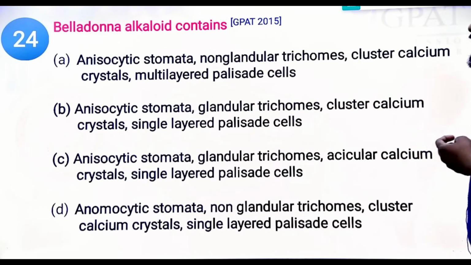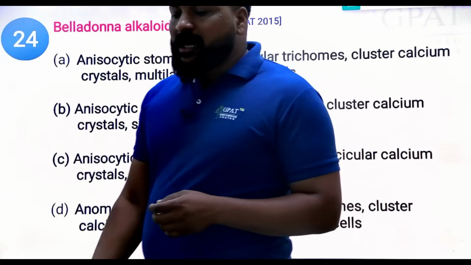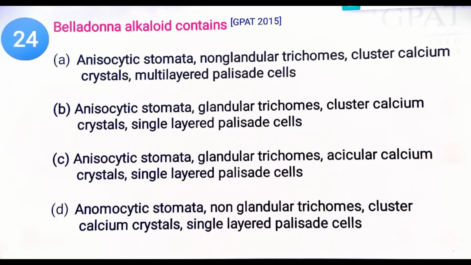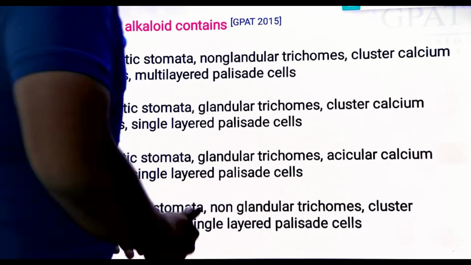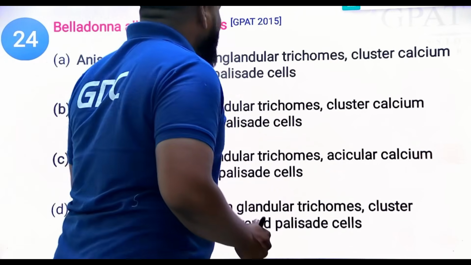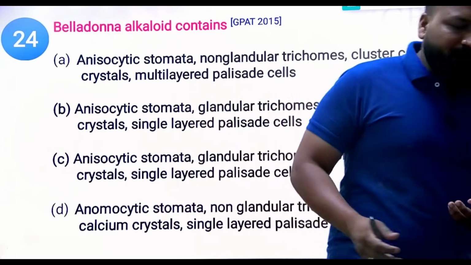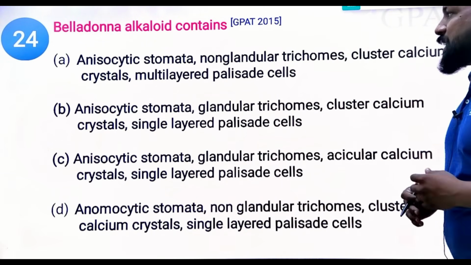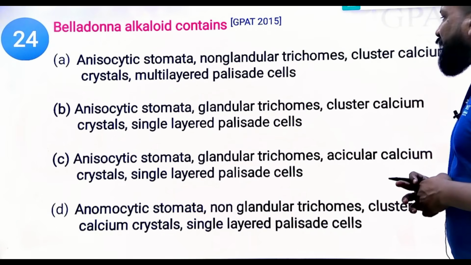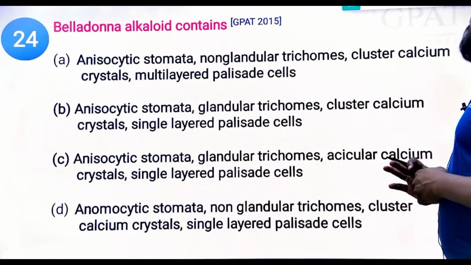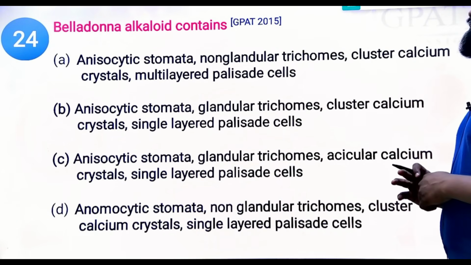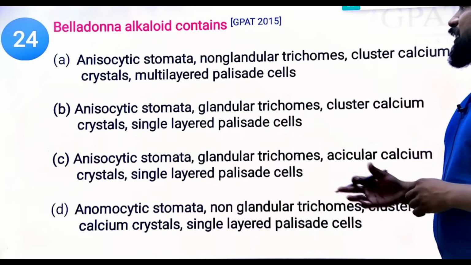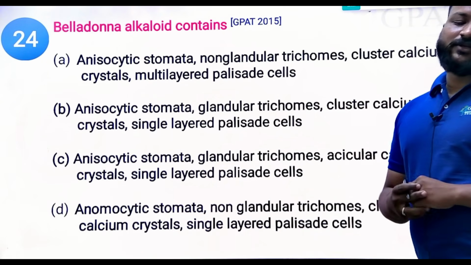Belladonna alkaloids contain what type of microscopy from the following options: anisocytic stomata, non-glandular trichomes, calcium crystals, multi-layered palisade cells? What's the right option here?